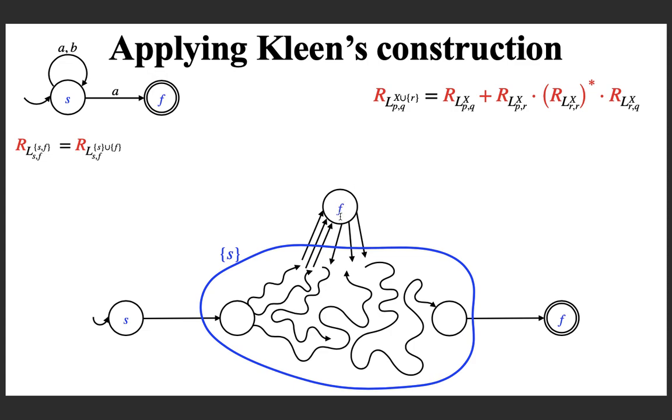You took out F. Now in this set, even though I pictorially represented it like this, only one state is there. If you apply this formula, you can easily observe that it is nothing but the regular expression for paths going from S to F passing through S only, and that is what I am writing here. Then S to F passing through S only, then F back to F passing through S only, then finally F to F passing through just the set S only.